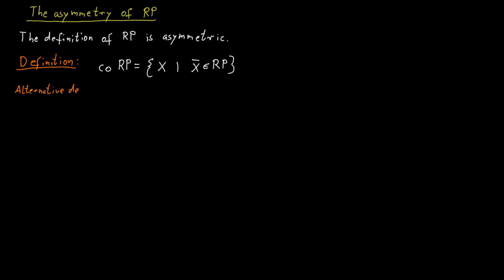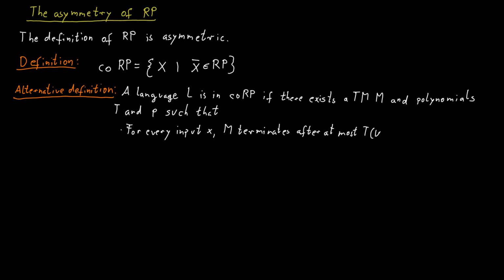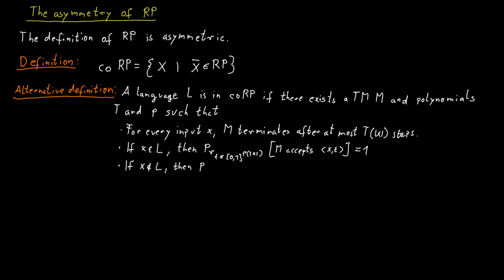Of course, we can also define CoRP directly without any reference to RP. We just write down exactly the same thing that we wrote down for RP, and then we switch the conditions for inputs that are in the language and inputs that are not in the language. So if a word is in the language, then we say that our Turing machine has to accept for sure, with probability 1. And if the word is not in the language, we say that our Turing machine has to reject with a probability of at least 1/2.